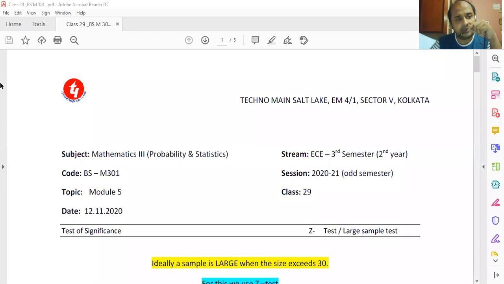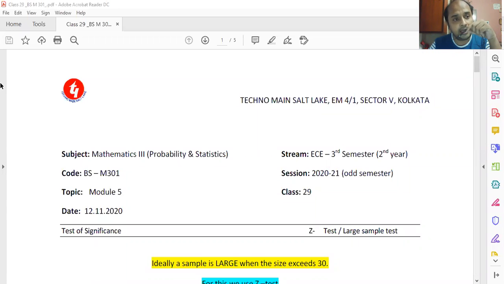Once I finish the topic of BSM 301 by taking 3 or 4 classes, do not think that I will be detached from you. You don't have to be worried, because you shall be in constant touch, since the CA3 examination has to be taken, and the CA4 examination has to be taken.